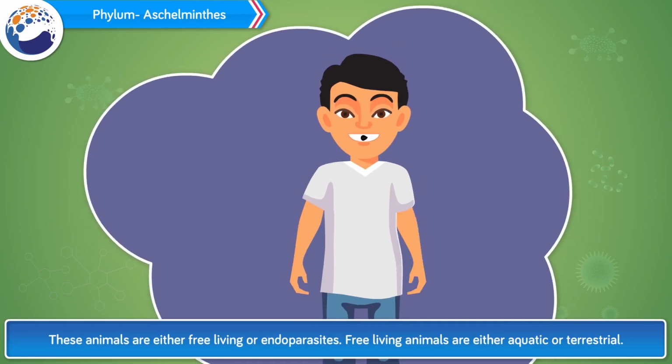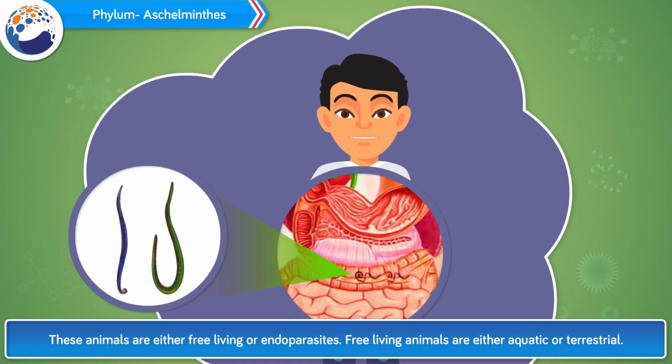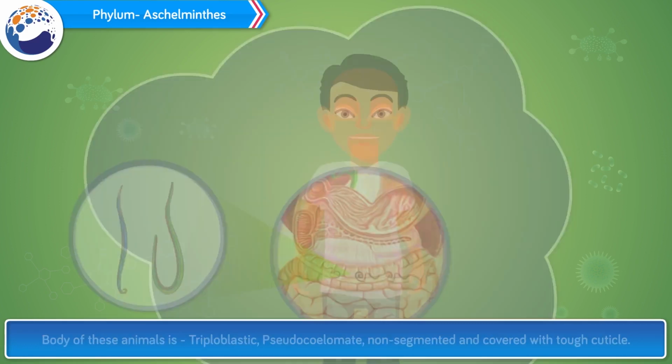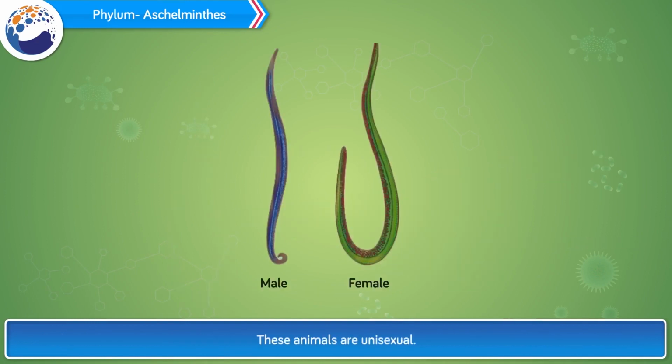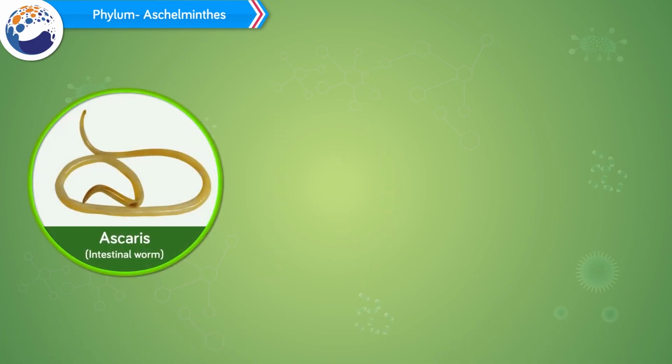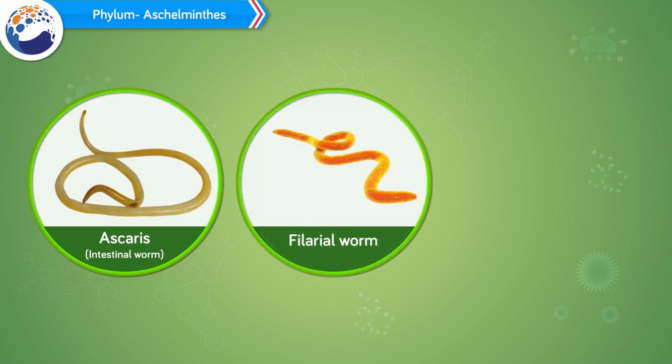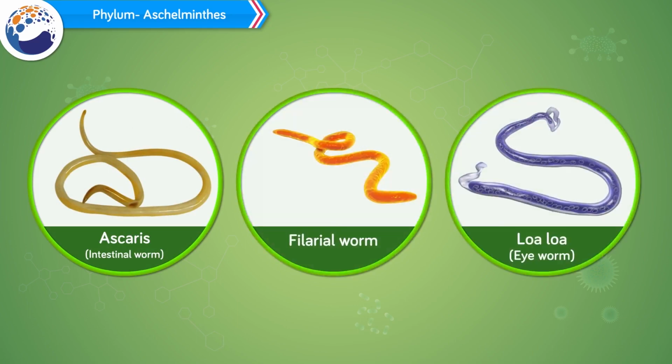These animals are either free-living or endoparasites. Free-living animals are either aquatic or terrestrial. The body of these animals is triploblastic, pseudocoelomate, non-segmented and covered with a tough cuticle. These animals are unisexual. Examples: Ascaris, intestinal worm, filarial worm, Loa.